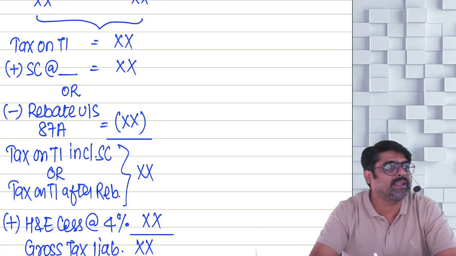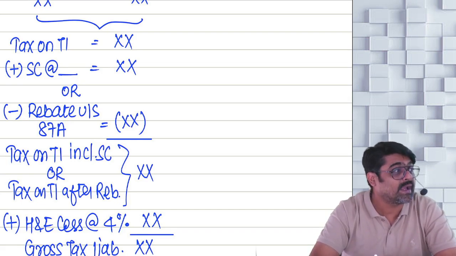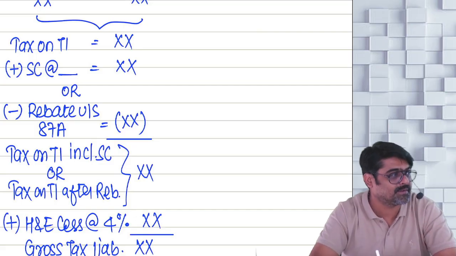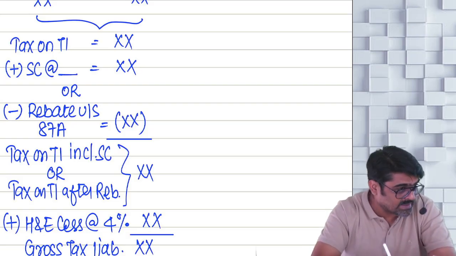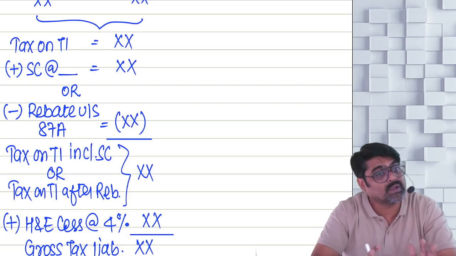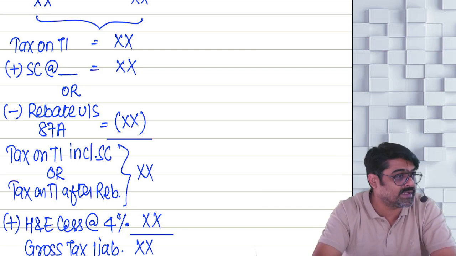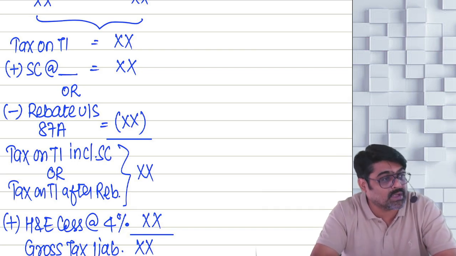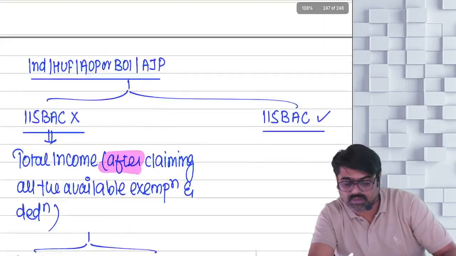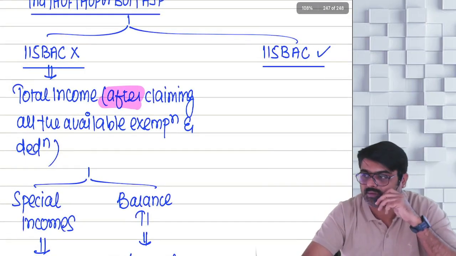But remember, any special tax cannot be claimed as rebate. So tax on your capital gains, long term, short term, yes or no? Then tax on your winnings. All those taxes you cannot claim as rebate. So remove any special tax; whatever tax remains can only be claimed as rebate, up to a maximum of 12,500, provided you are a resident individual having total income of up to 5 lakhs. Done, sir?